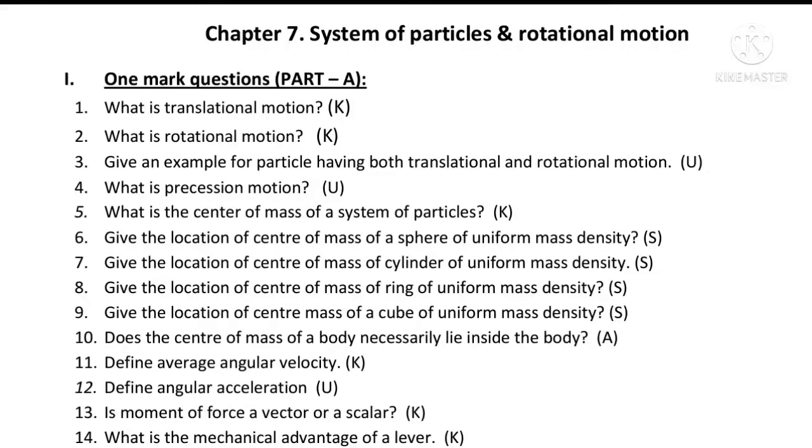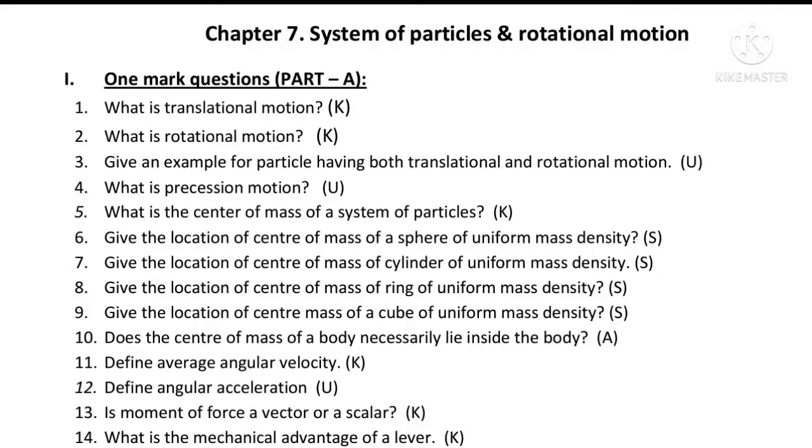Second question: what is rotational motion? A rigid body has rotational motion if it rotates about a fixed axis such that every particle of the body moves in a circle with its center on the axis of rotation.